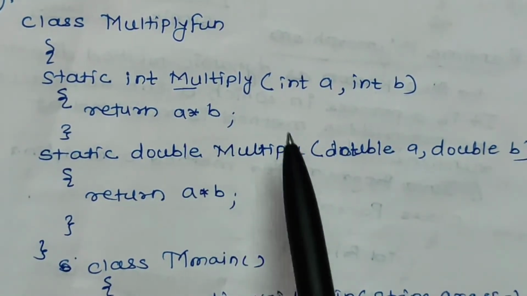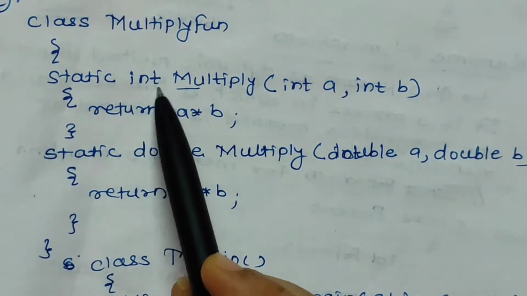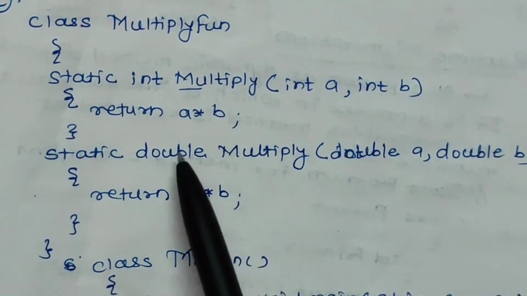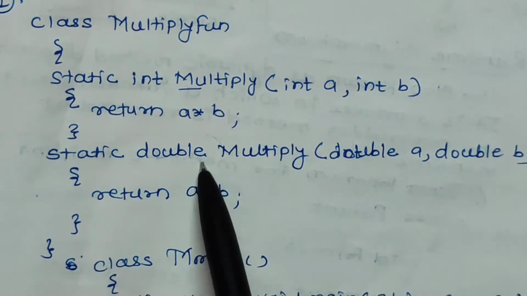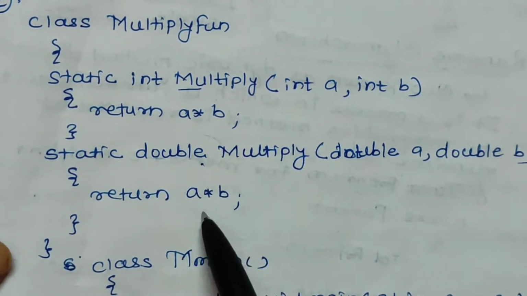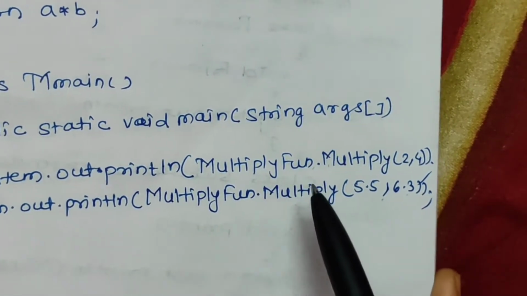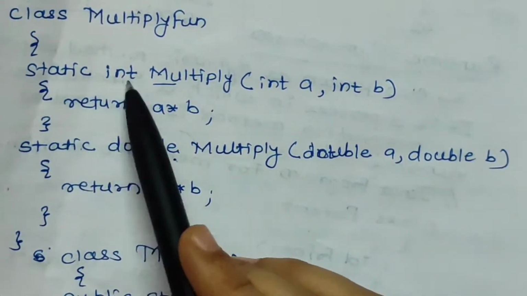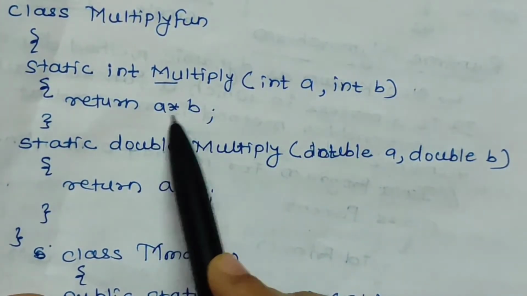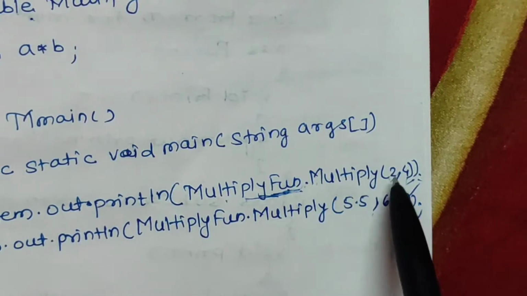So as we discussed earlier, this multiply is the function, and you can see the name of the function is the same, but the difference is in the return type. This first multiply function has return type integer, and the second function has return type double. And you can see here that which function is to be called will be decided by the parameters. This statement will call the first multiply function, which calculates the multiplication, and the return value will be displayed here.